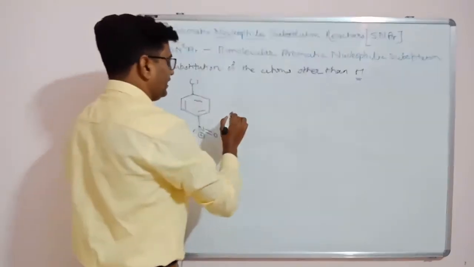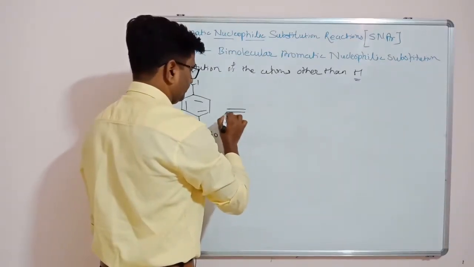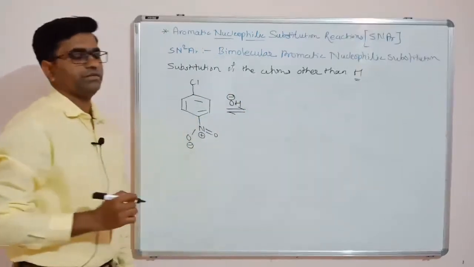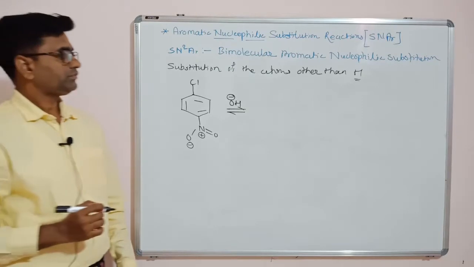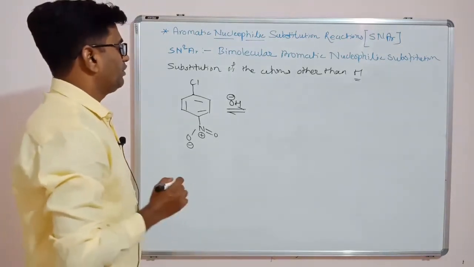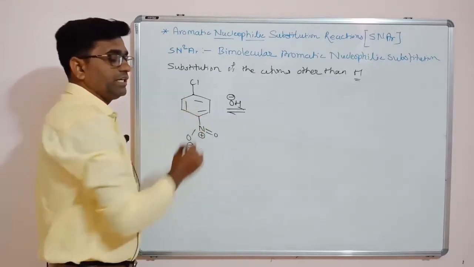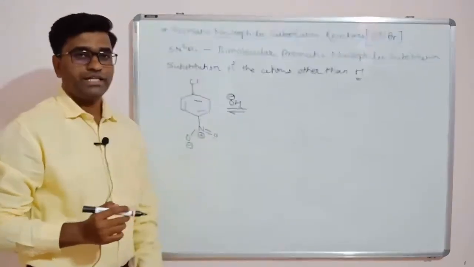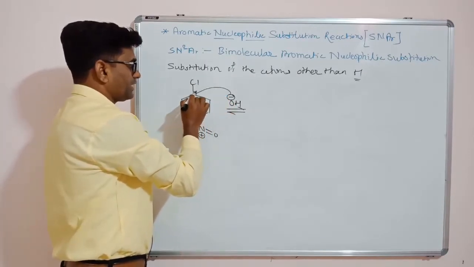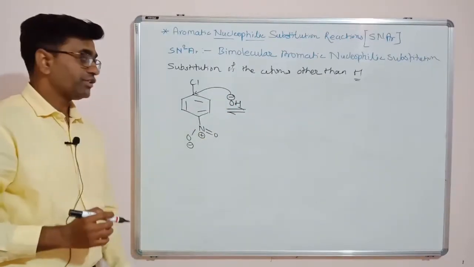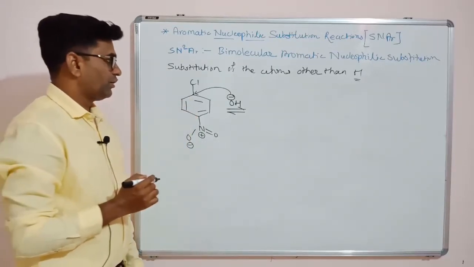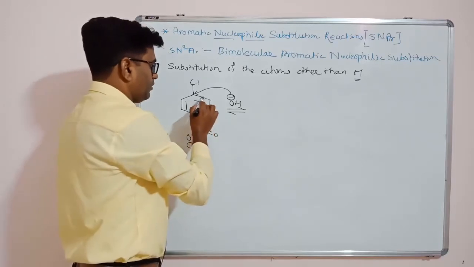Now if you are reacting with a base, suppose KOH, then what will happen? Cl minus is a good leaving group as compared to the hydride ion. So this OH minus attacks the ipso position of the chloride, and this pi bond will break.